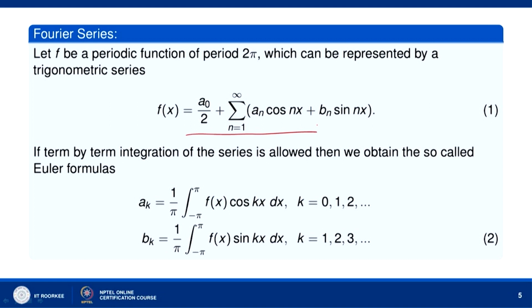Now, if term by term integration of this series is allowed, then we obtain the so called Euler formula.